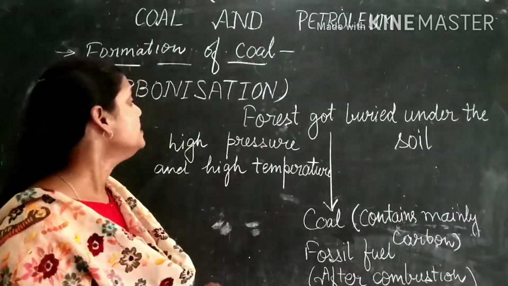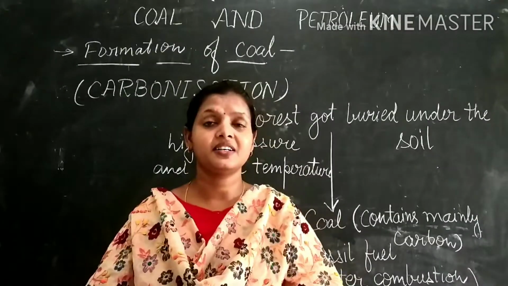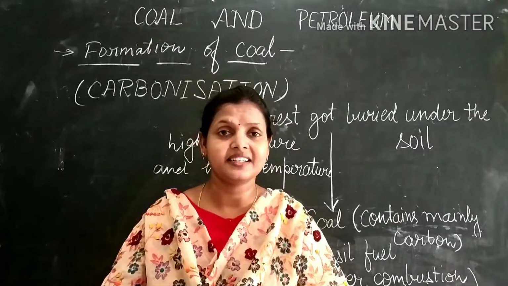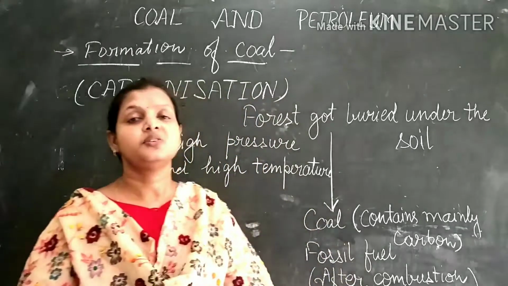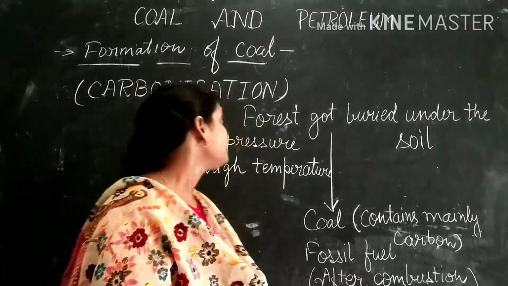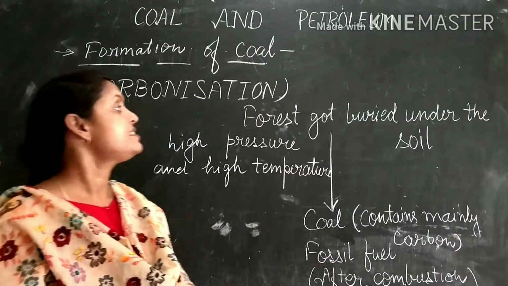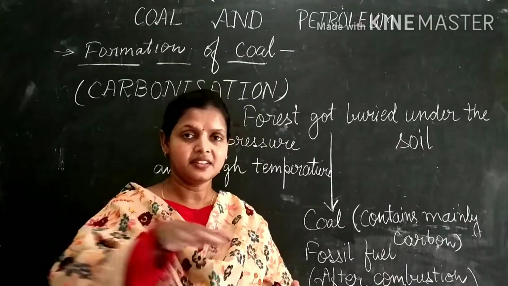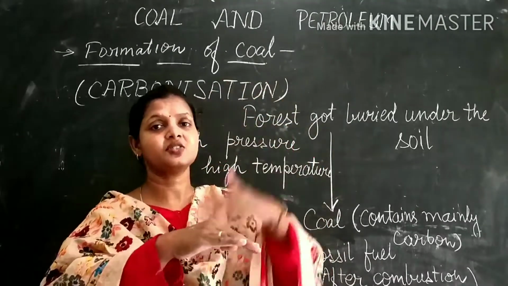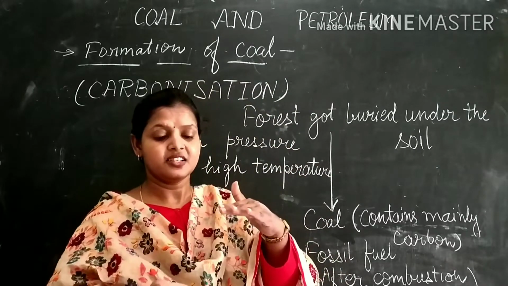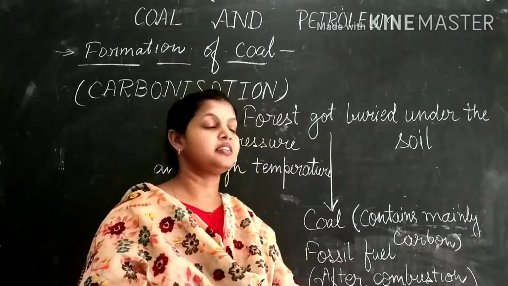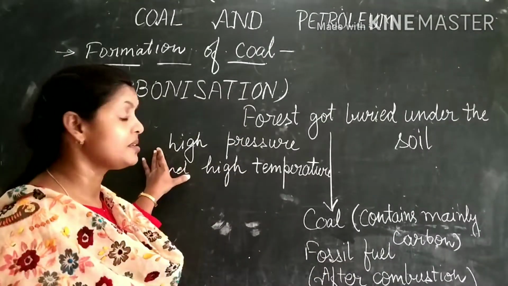So billions of years ago our earth was covered with dense forest in low-lying wetland areas. But due to natural processes like flooding and so many other calamities, these forests got buried under the soil. Then layers of soil were deposited over it. As a result, this forest got compressed, and because of this compression, the temperature and pressure both increase.